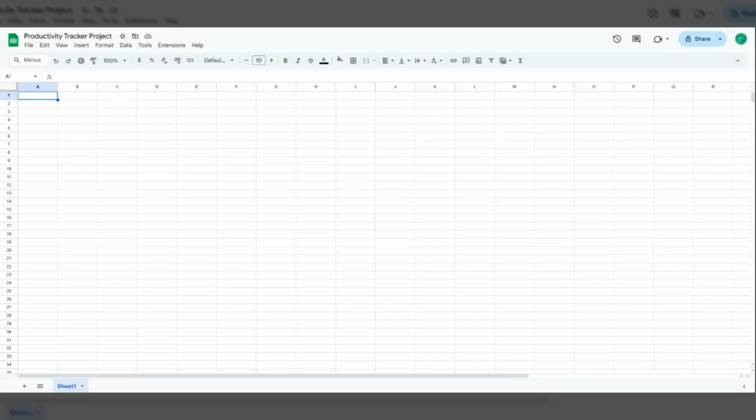So, first, let's take care of our headers. We know we definitely want a section that tells us if the task is done, what date we entered it, what is the title of the task, the category that it falls under, whether or not it's a priority, what date it's due, how many days until the due date, and the status, whether or not I've started it or not. And lastly, who assigned it.